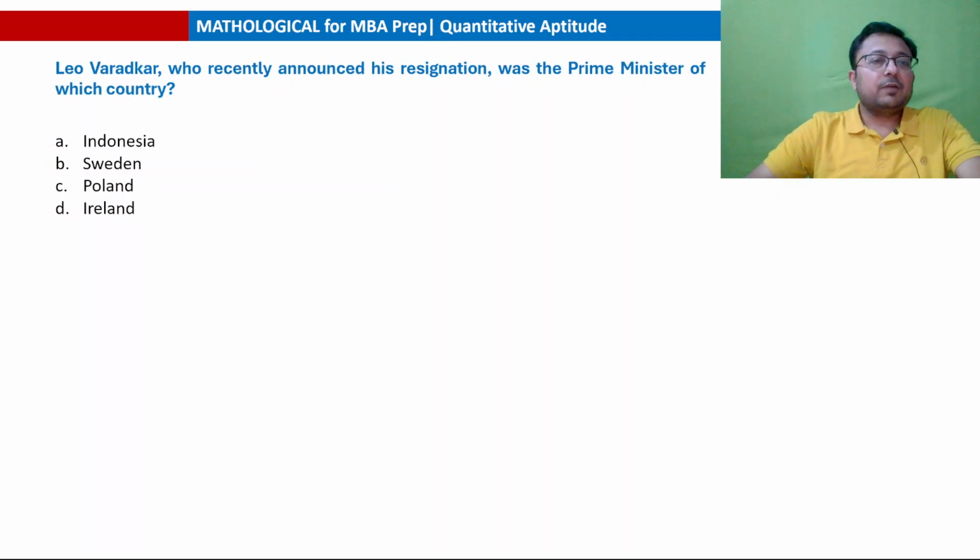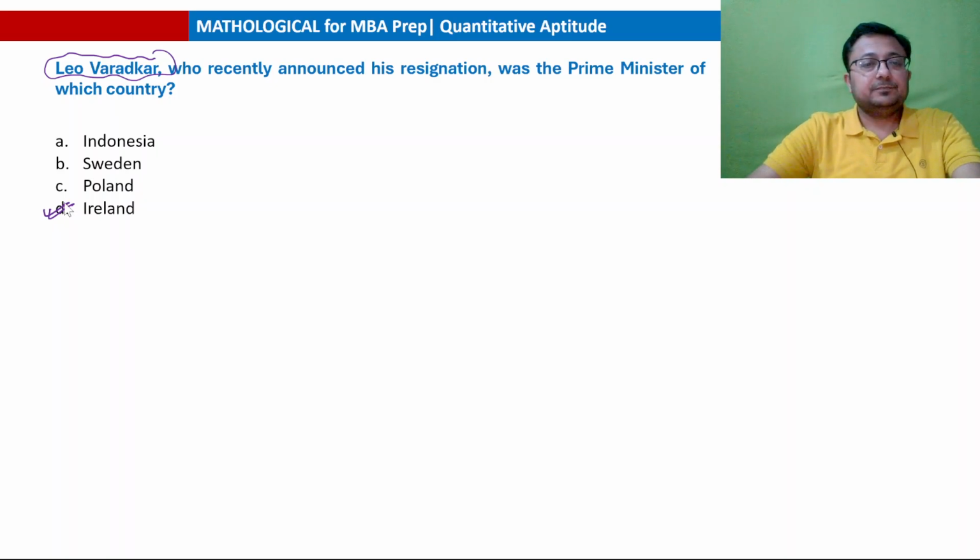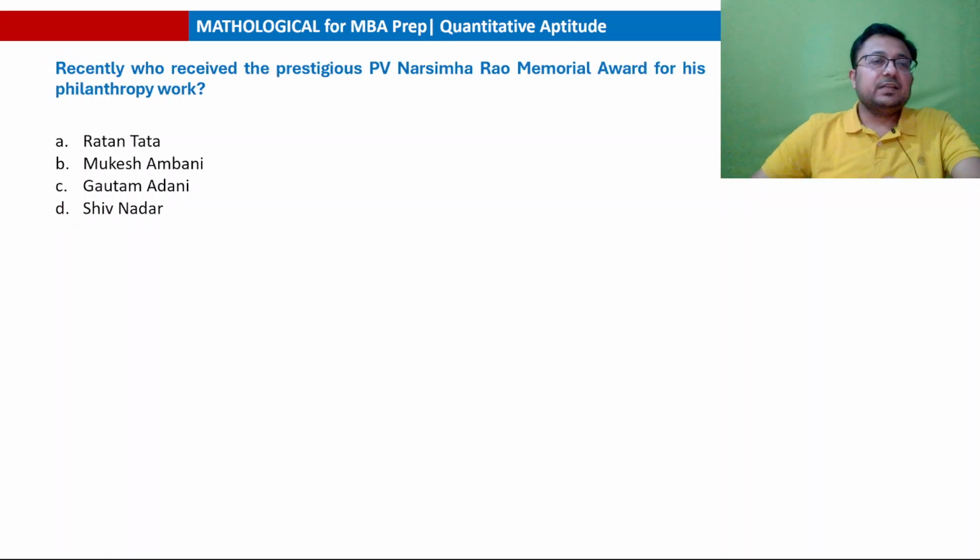Next one, Leo Varadkar, who recently announced his resignation, was the Prime Minister of which of the following countries? Now, Leo Varadkar was an Indian origin Prime Minister. And the answer to this question is Ireland. He was the Prime Minister of Ireland, and he recently resigned from there. Okay, next question. Recently, who received the prestigious P.V. Narasimha Rao Memorial Award for his philanthropy work? The answer is Ratan Tata. Ratan Tata was awarded the P.V. Narasimha Rao Memorial Award for philanthropy.